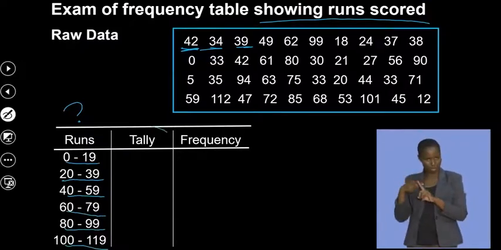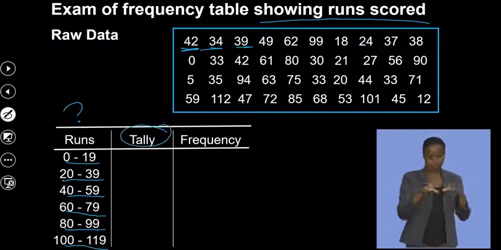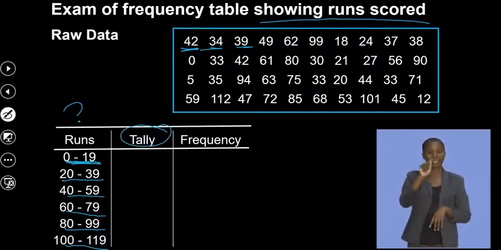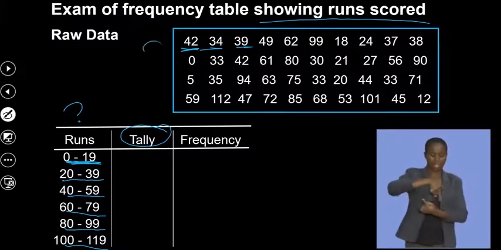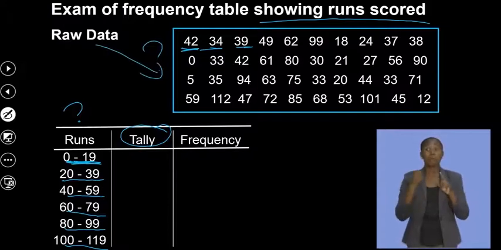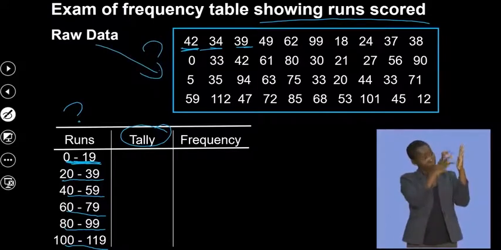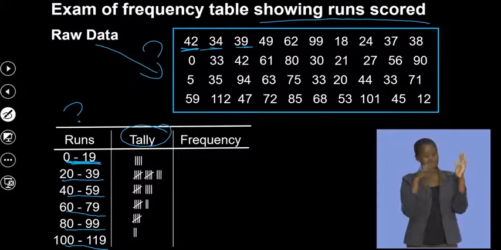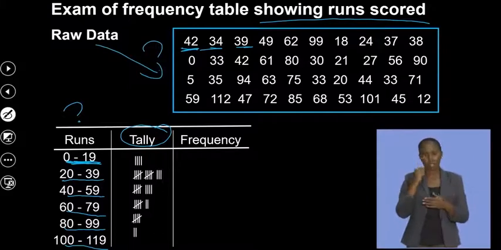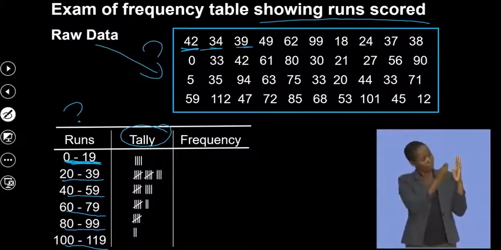Then I have to tally. I have to count how many runs between 0 to 19 from this raw data. Are we all together? So if you look at this, between 0 and 19, we have 4.